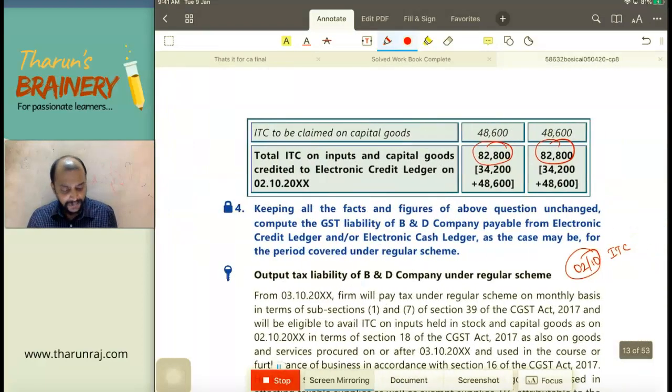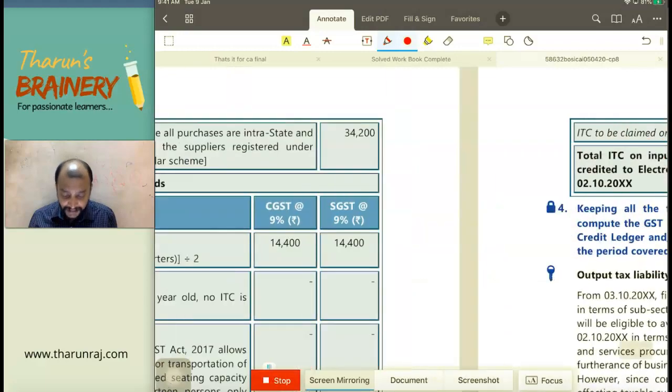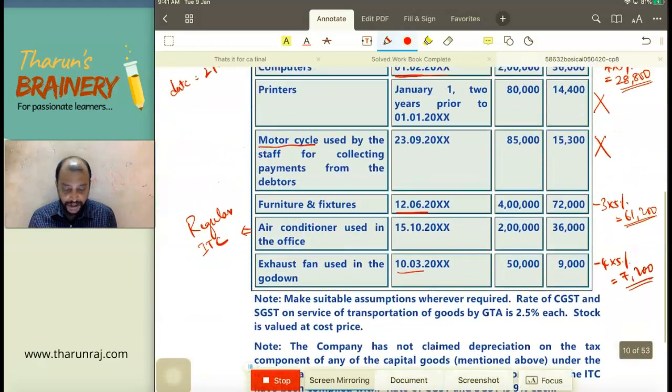Now say this. Already we have 82,800 as on 2nd October, and thereafter we have capital goods purchased during that month, air conditioner. How much it is? 36,000 divided by 2. Why we need to divide by 2? Because we need CGST and SGST. So I am taking CGST component, that is 82,800 as on 2nd October plus capital goods 18,000. See, whenever we calculate, we will divide by 2 so that we will put it under 2 columns, CGST and SGST. Then anything else? Capital goods purchased during the month?